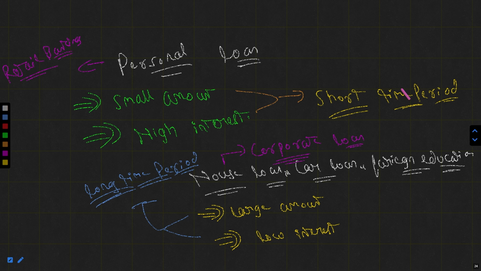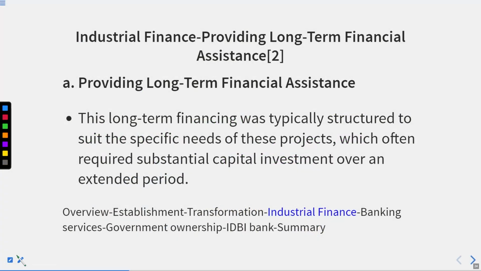Suppose you are taking a loan of 10 lakh, 15 lakhs, 20 lakhs, you will get a period of 15 or 12 years. But when you go for corporate loans and you are taking a loan of 100 crores, 200 crores, you will get a time period of 20 years, 35 years and more. So the same thing is applicable in that area.